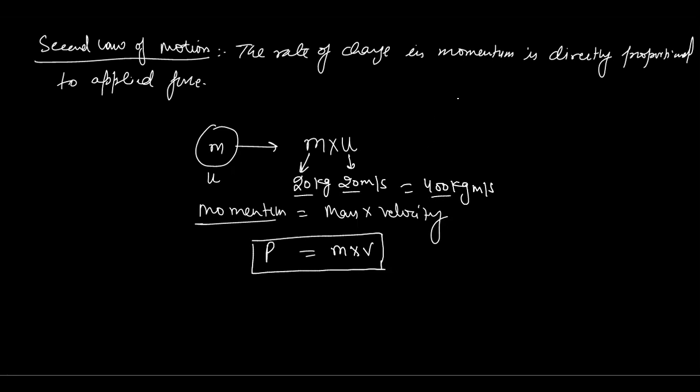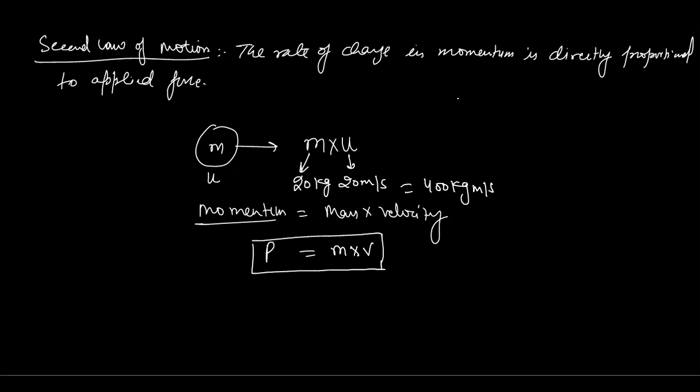We know in the first law of motion, we have studied this one, that if an object is moving with some velocity, it will continue to move with that velocity until an external force acts on it. So if this object is moving, it will continue to move with that same velocity until an external unbalanced force acts on it.